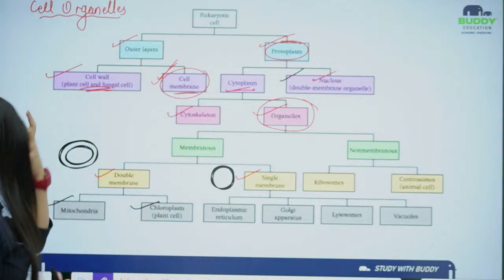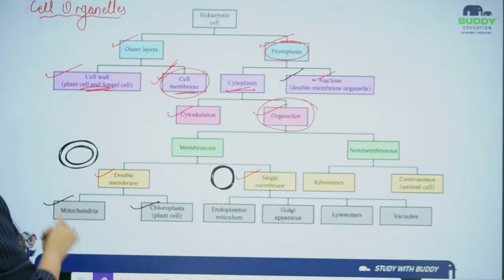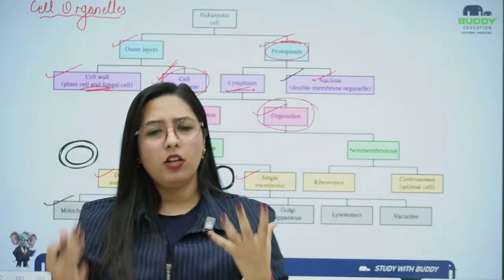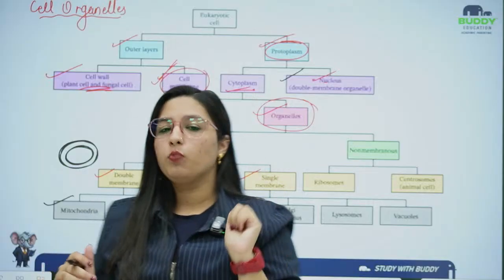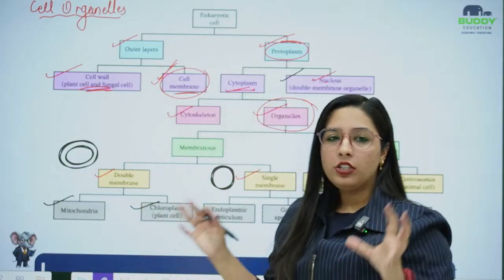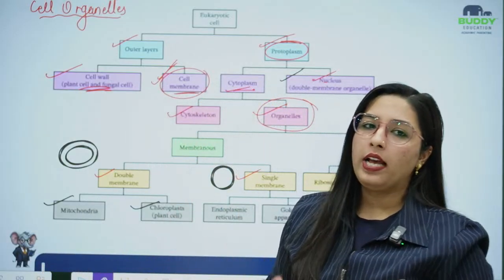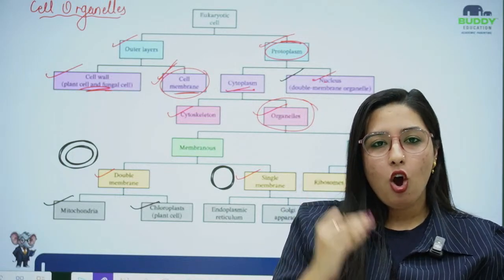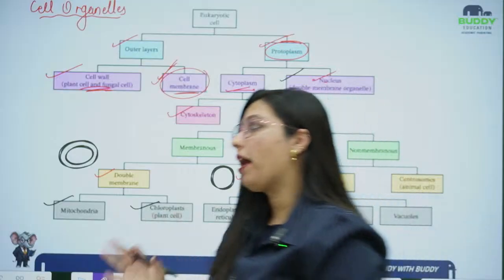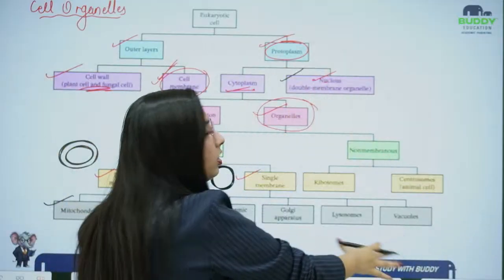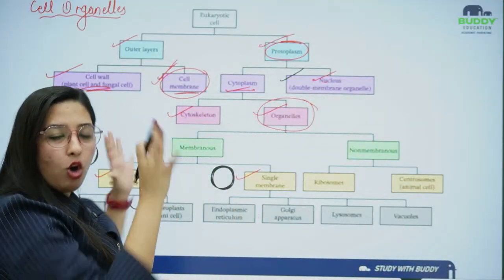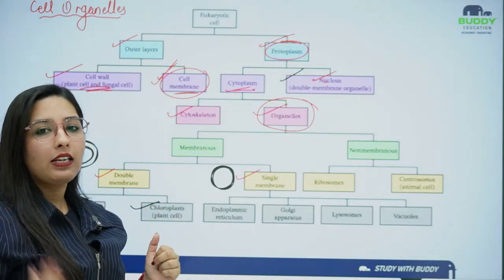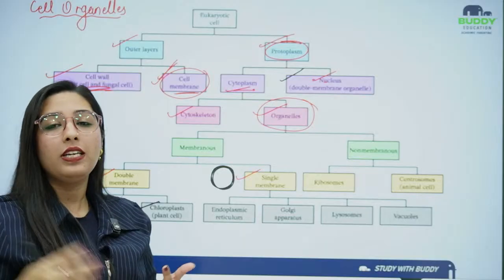Now talking about the double membranous ones, mitochondria and chloroplast, they are also known by another name, which I'll tell you. Mitochondria and chloroplast are also known as semi-autonomous organelles. Why? They are part of this whole structure, but still they have their own personalized activities and their own personalized structures going on inside.